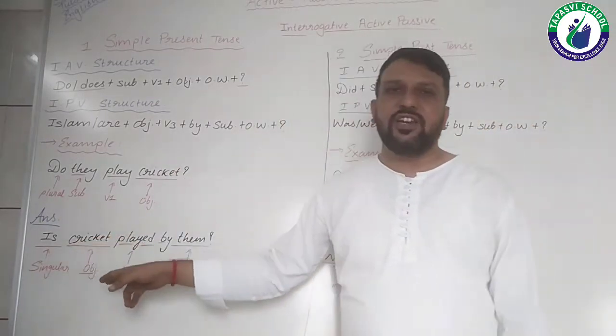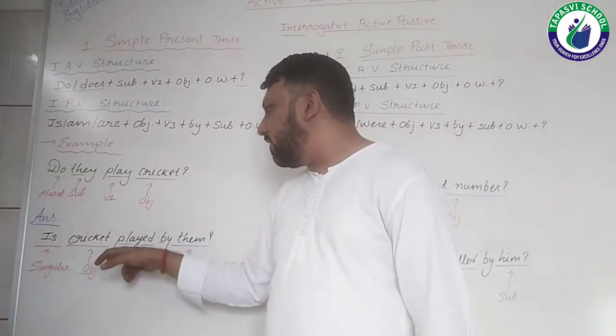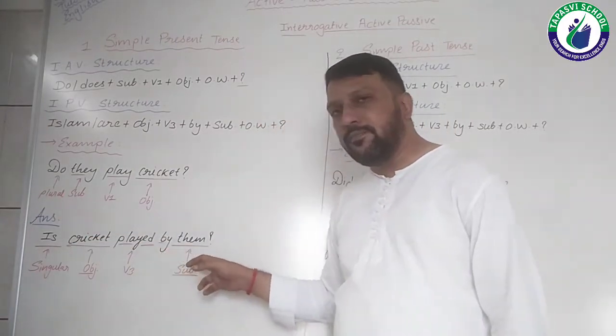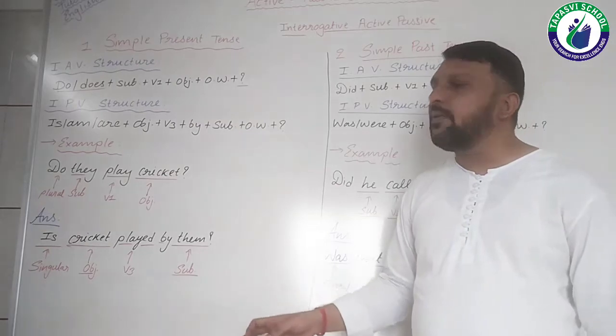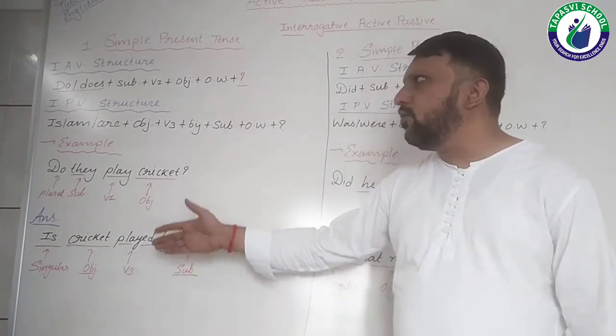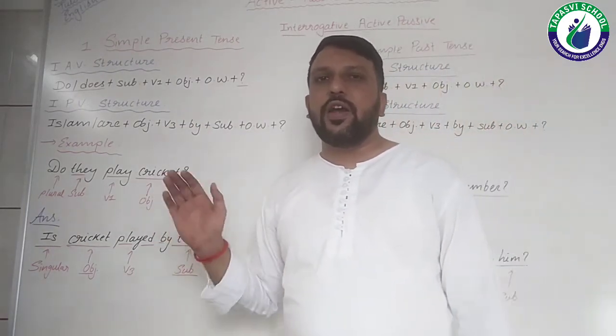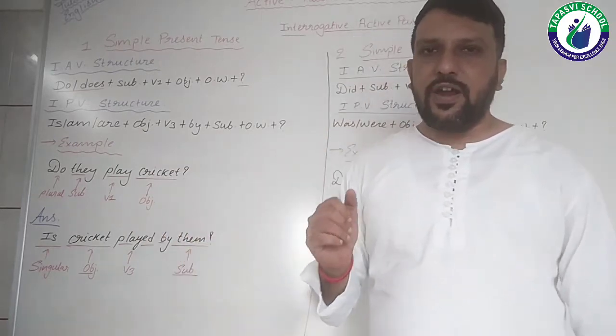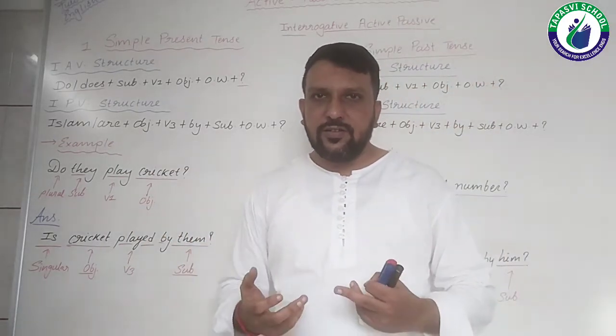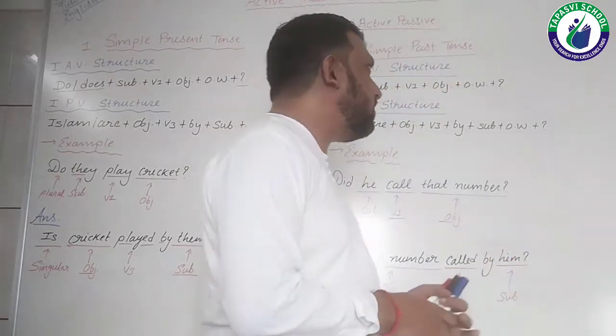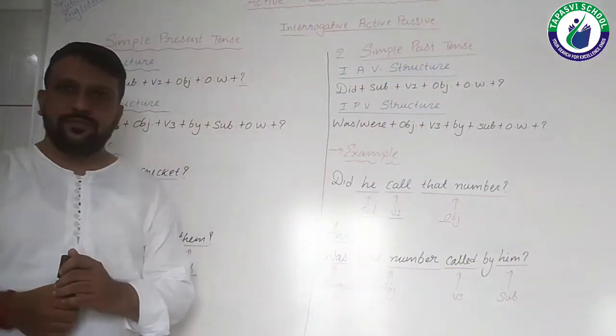So here is your sentence ready. Is cricket played by them? This is the question mark. So this is how you need to form interrogative sentences, right? Found it easy? Yes. Now let's see the second tense.